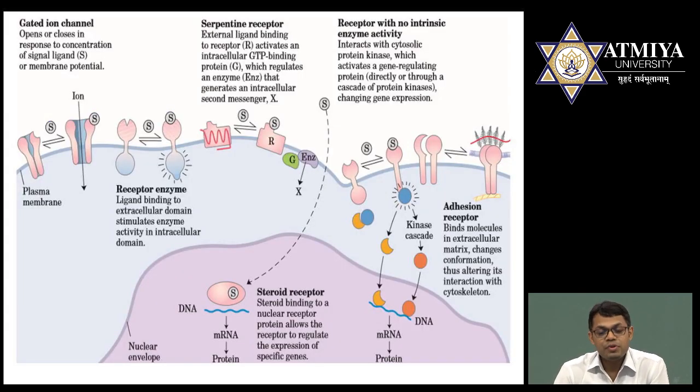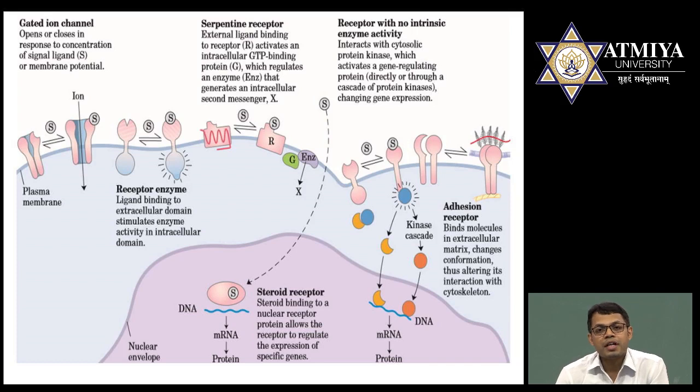The next diagram which I have shown here looks more complicated, but it is not so complicated. Here, try to understand, I am explaining the first receptor, that is the gated ion channel. In a further video, I will explain the details of all these receptors, but here I have given just a brief idea of what a gated ion channel is. Gated ion channels are those channels whose gates are usually closed, but once ions need to pass, they become open. For detail I will explain later.